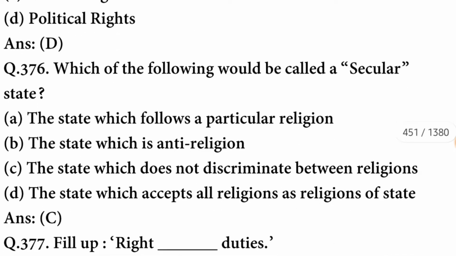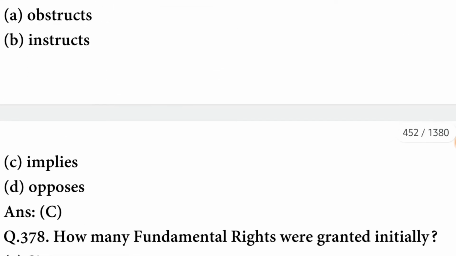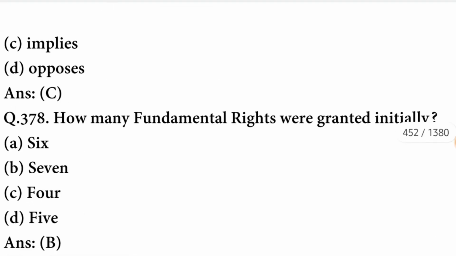D option is correct. Which of the following would be called a secular state? The secular state, the state which does not discriminate between religions. C option is correct. Fill up right dash duties. Right implies duties. C option is correct.